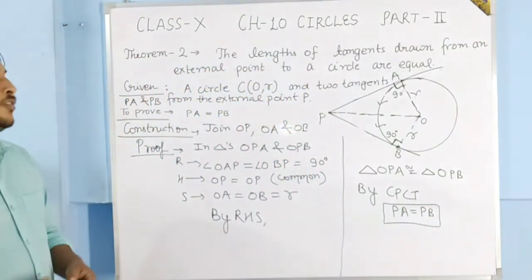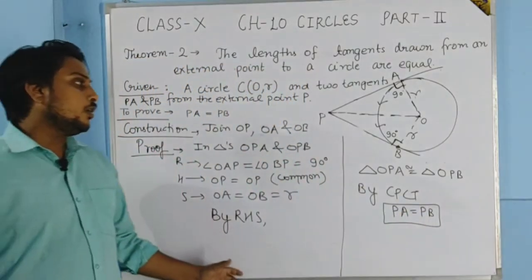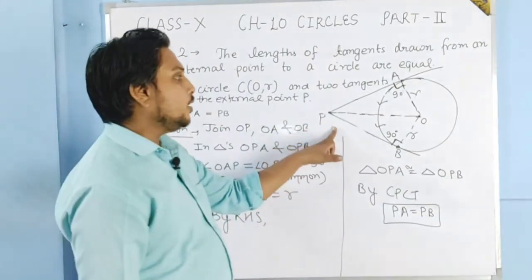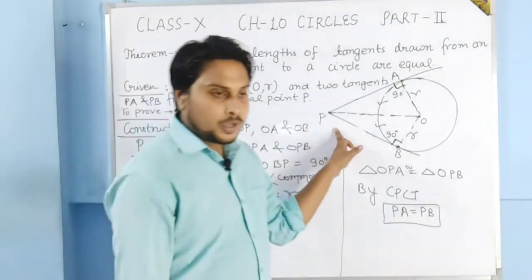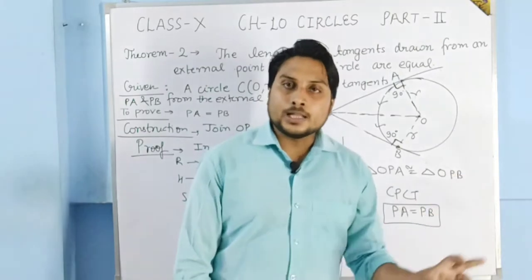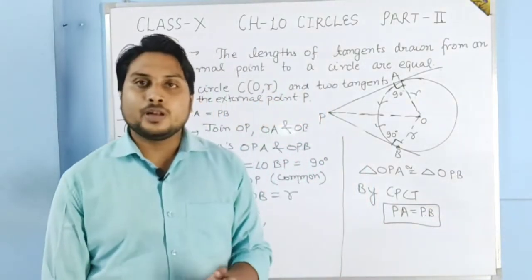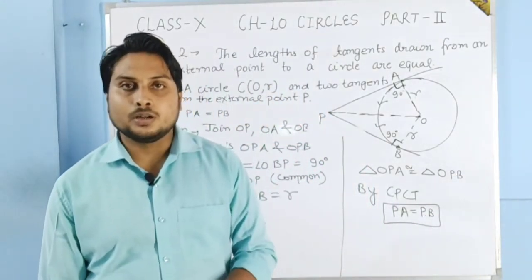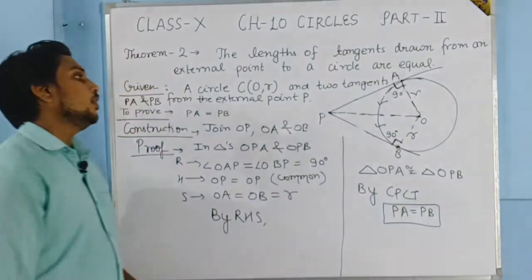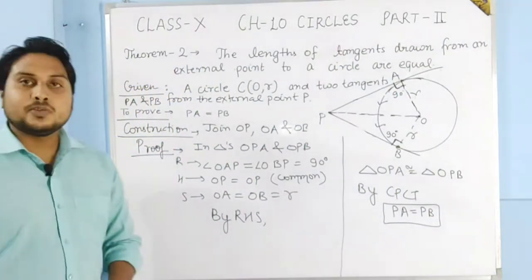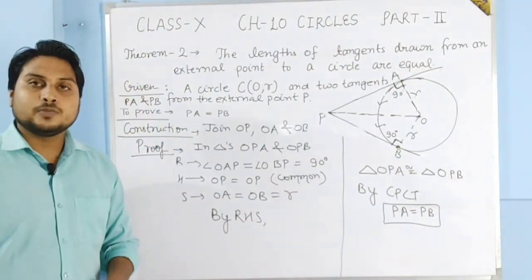So if the tangents are drawn from the external point of the circle, then the lengths of the tangents will be equal to each other. Now you can pause the video and note down the proof of this theorem.